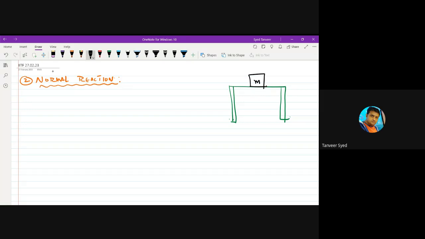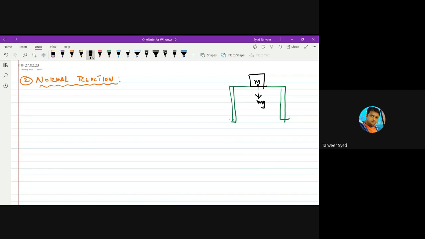If the mass of this body is m, then there will be its weight, which is mg, and the direction of weight will always be vertically downward. I told you, weight of a body always acts vertically downward. So mg is acting vertically downward. Weight is a force.